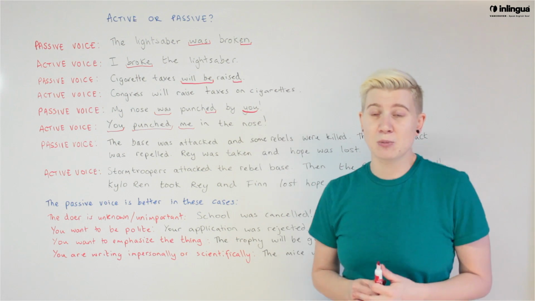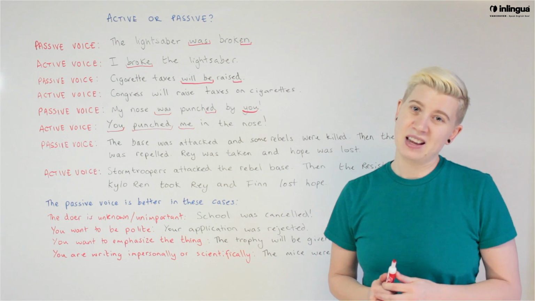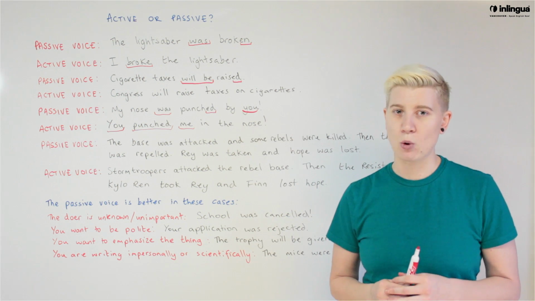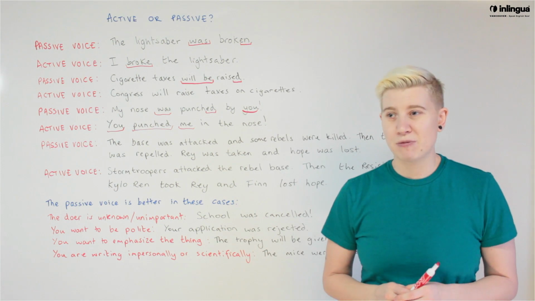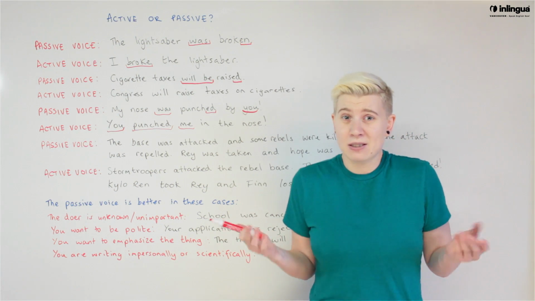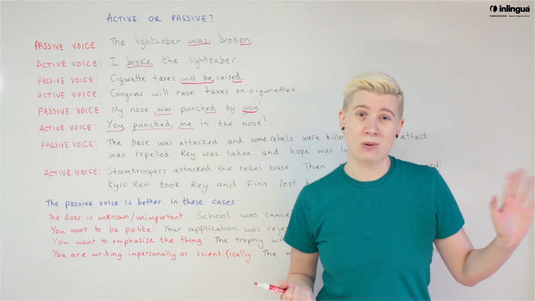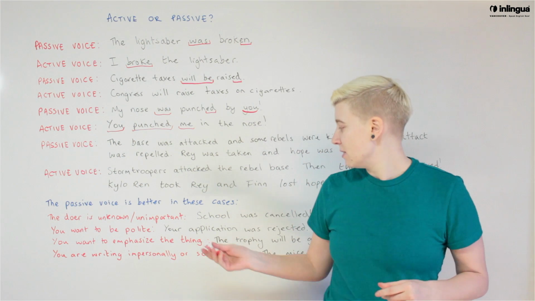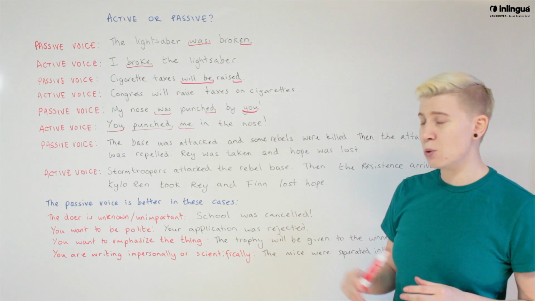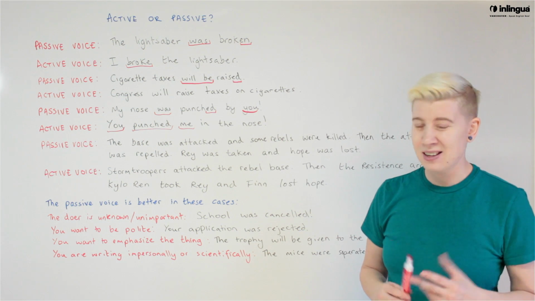But in some cases, we do need to use the passive voice, even if it is a little bit boring. We use the passive voice if we have no idea who did the action, okay, or if we don't care at all, if it just doesn't matter. So, for example, school was cancelled. Who by?